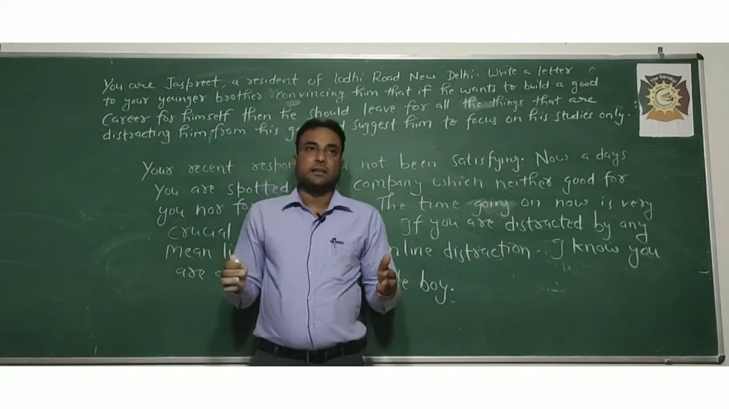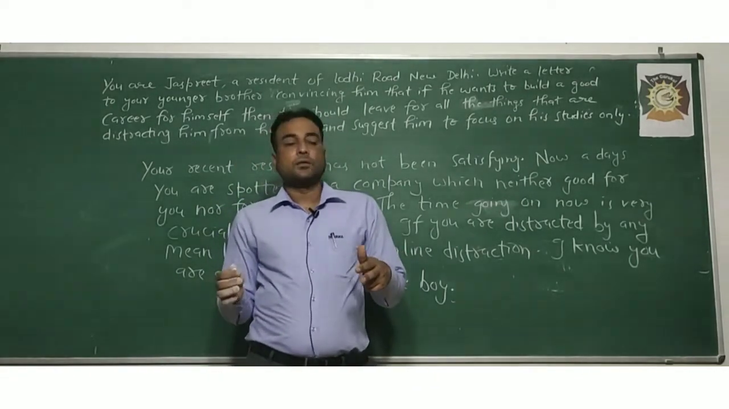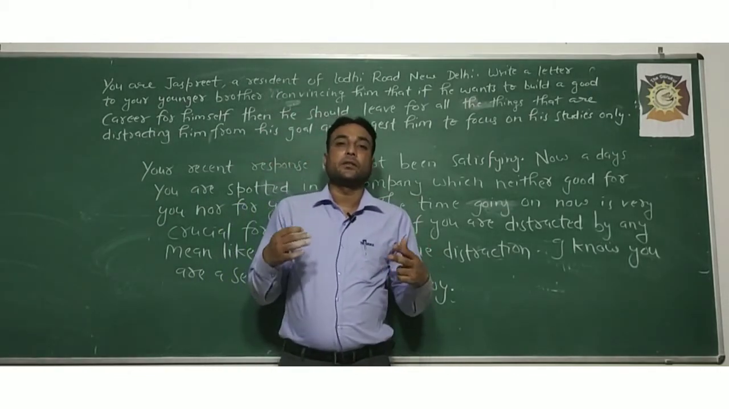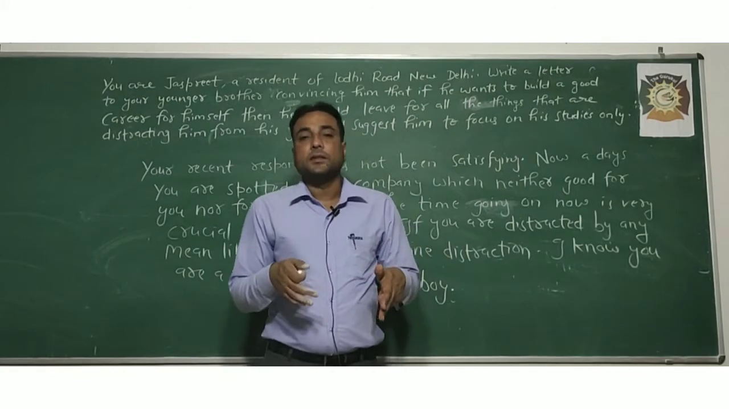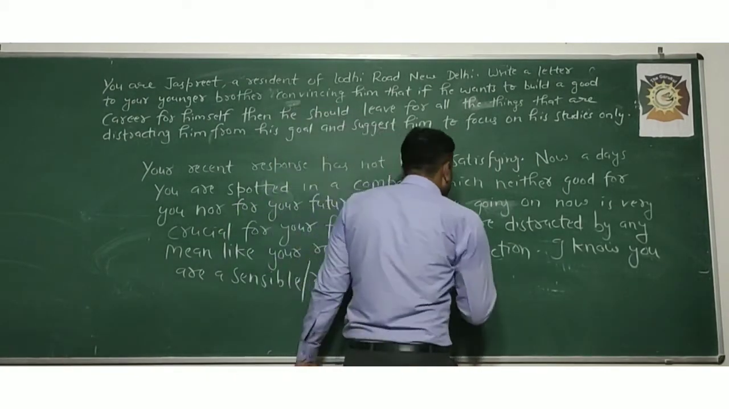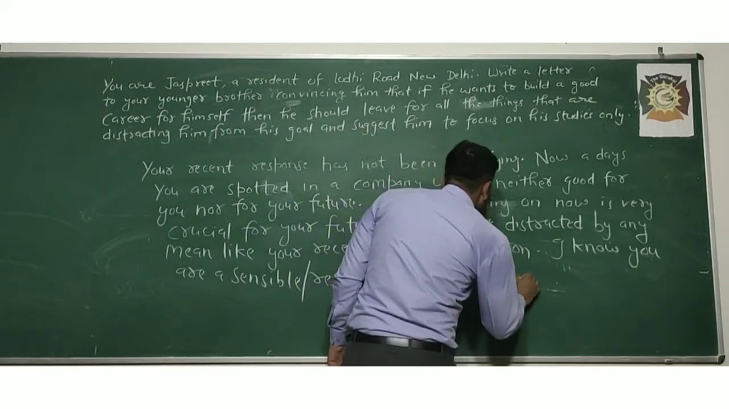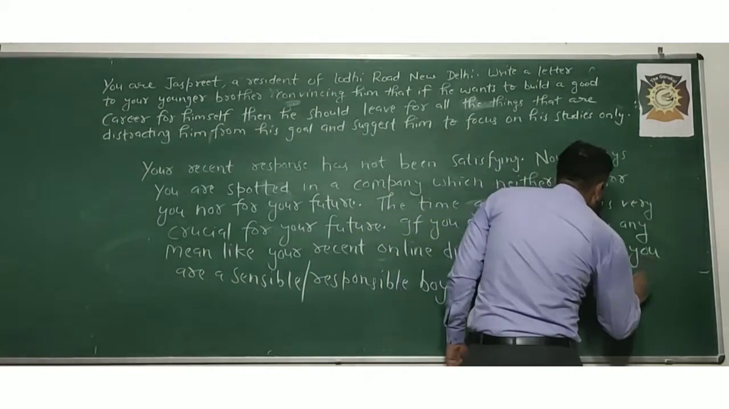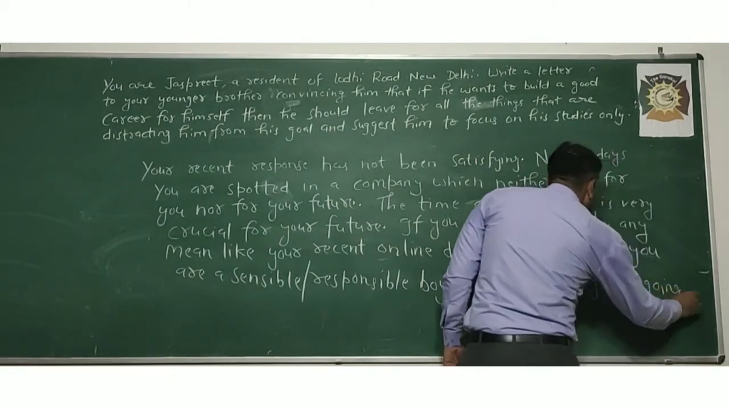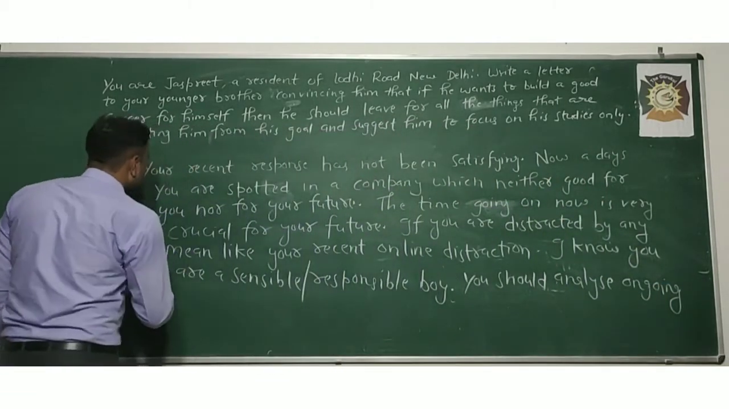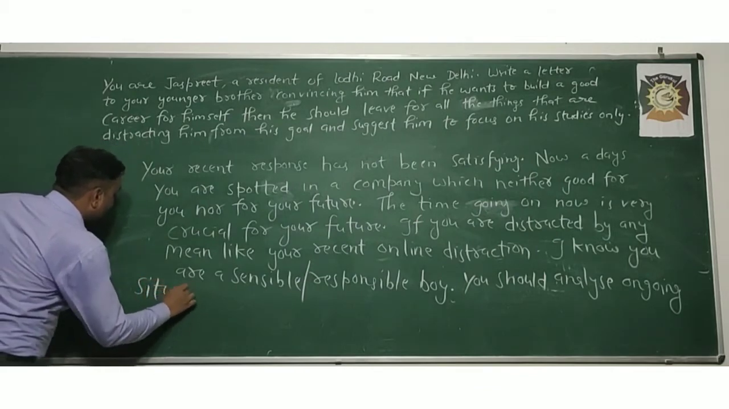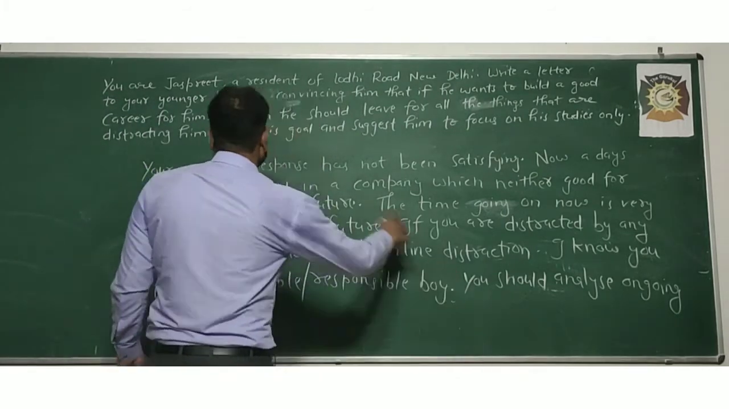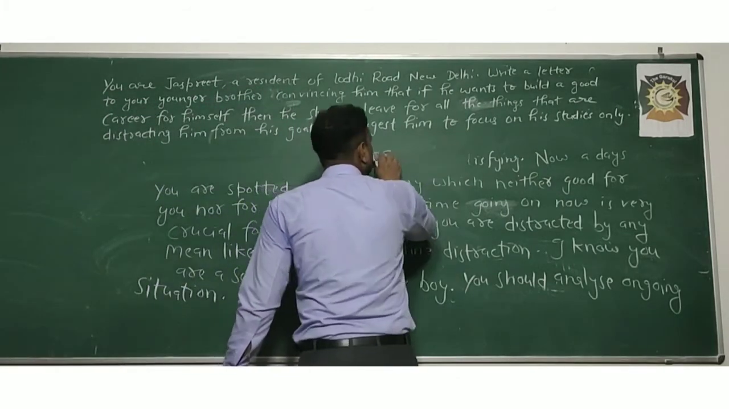So you should analyze the ongoing situation. Means you need to tell your younger brother that he needs to understand the ongoing situation, what kind of situation is going on right now. So you should analyze the ongoing situation. After that, what will you write? Let me erase it first, then I will let you know.